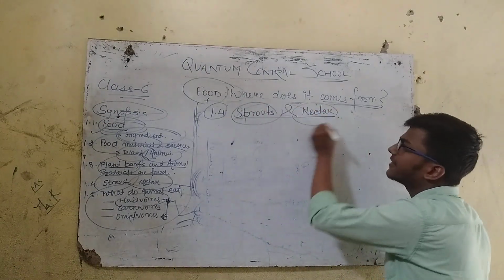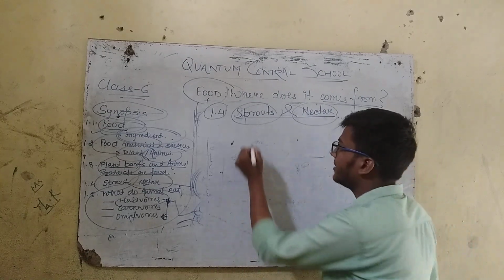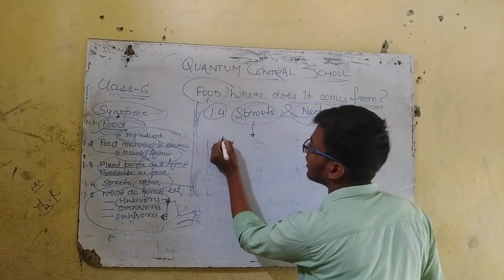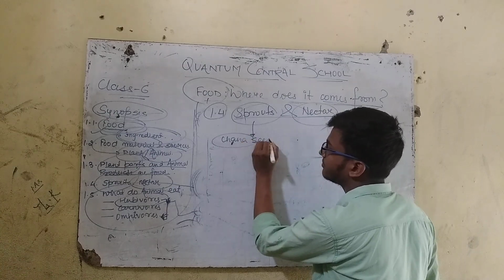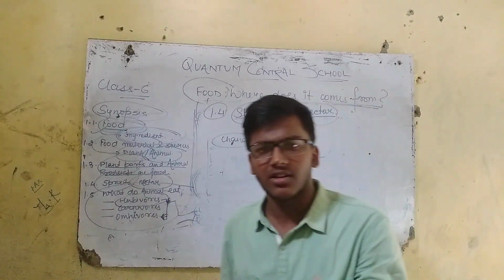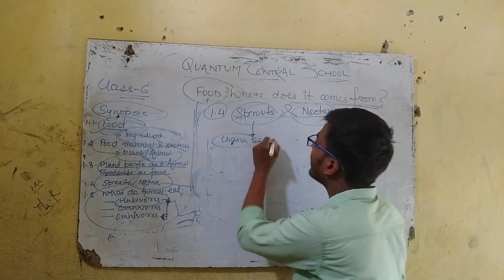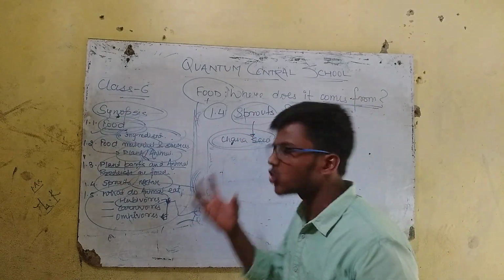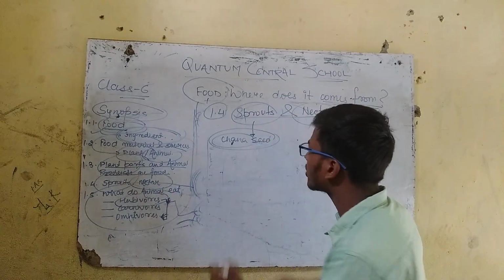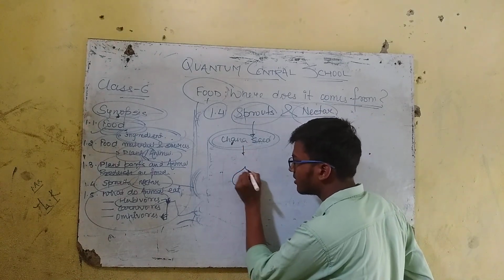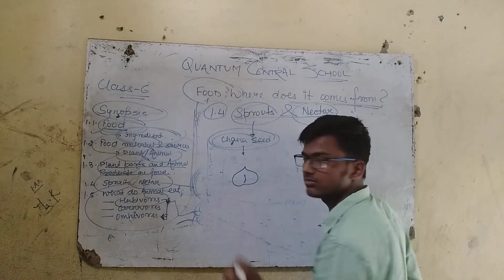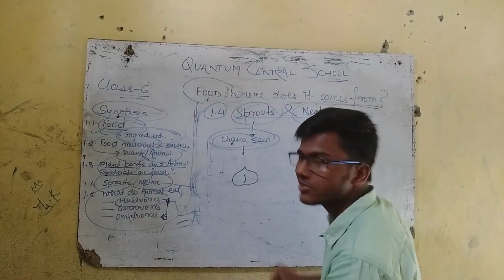What are sprouts and what is nectar? Do an experiment. Take chana seeds. You have to take them in bulk, and just soak them in water. After soaking, suppose this is a chana seed.